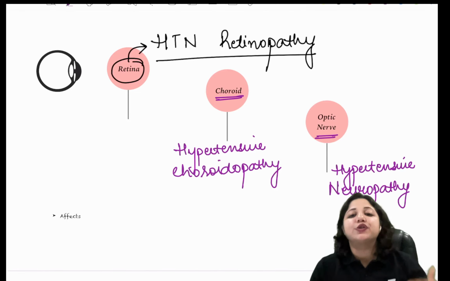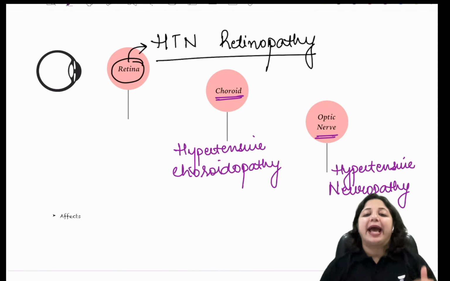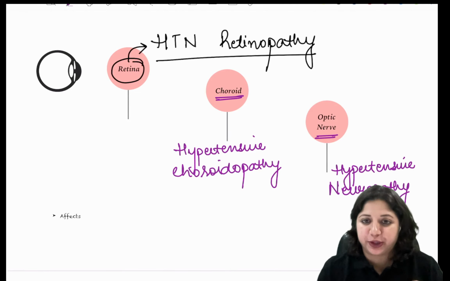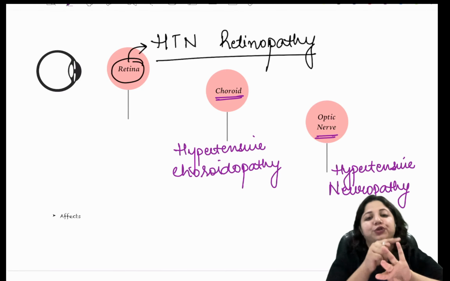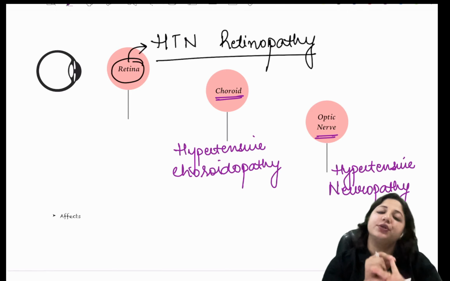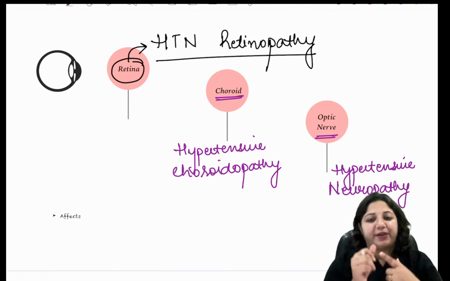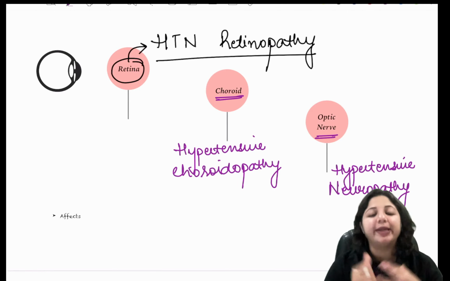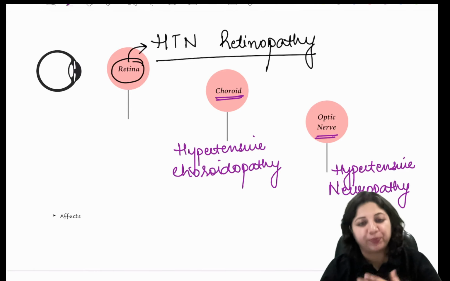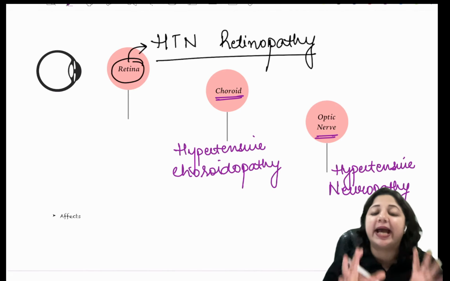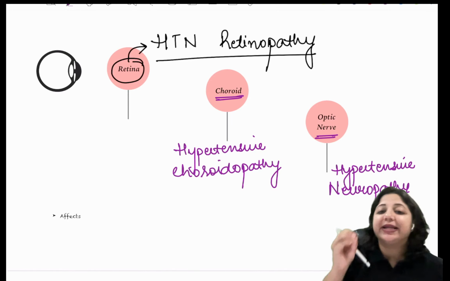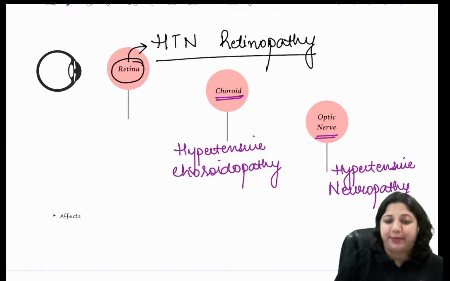So, which layers of the ocular tissue can be affected by hypertension? Is it the retina? Is it the choroid? Is it the optic nerve? Or is it all of these? The answer is all of these. It can affect the optic nerve, the choroid, and the retina. And what is the point of affection in hypertension?